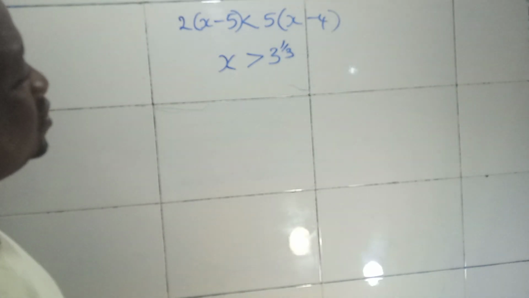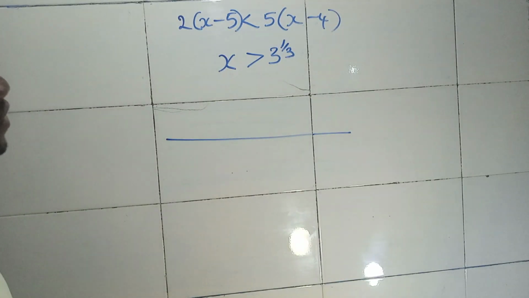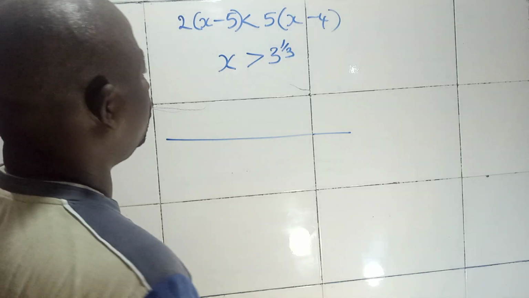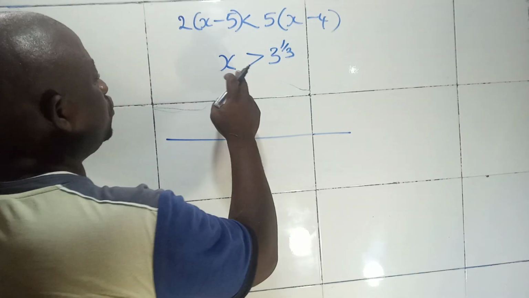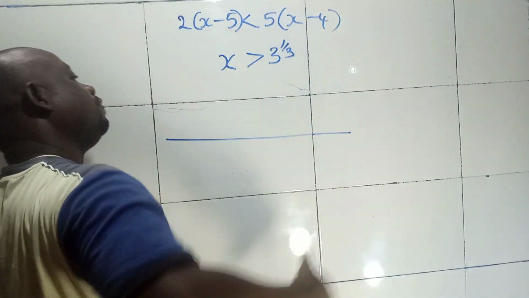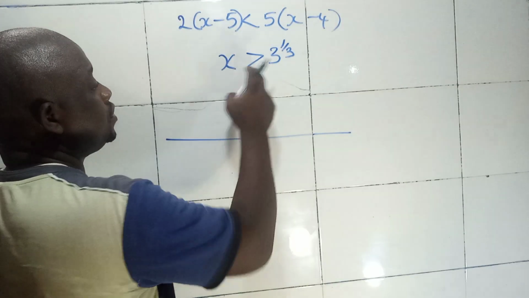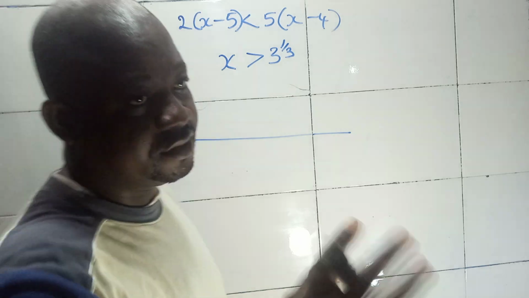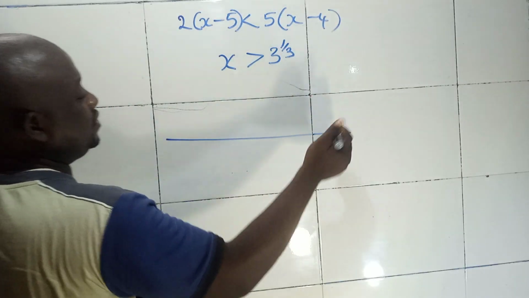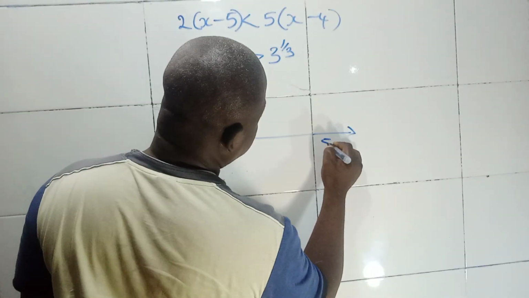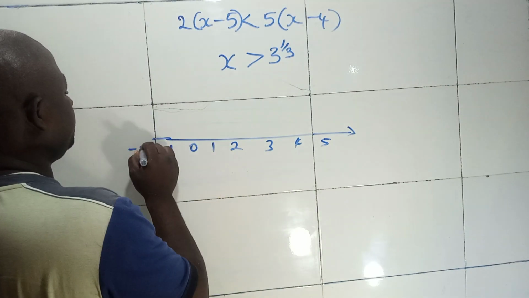For us to express this on the number line, we have x greater than 3 whole number 1 all over 3. Don't forget, greater than, not equal to. It means that the possible values of x are all greater than 3 whole number 1 all over 3. Since we have positive integers, you can say 5, 4, 3, 2, 1, 0, minus 1, minus 2.